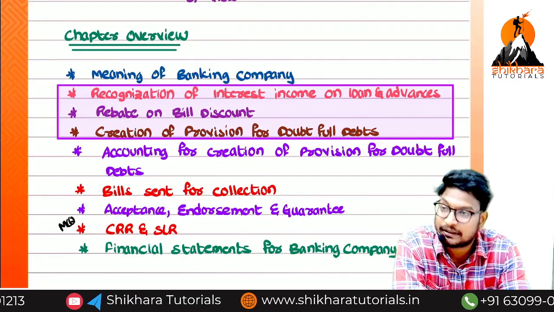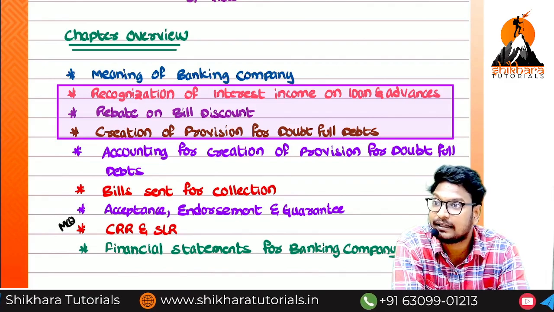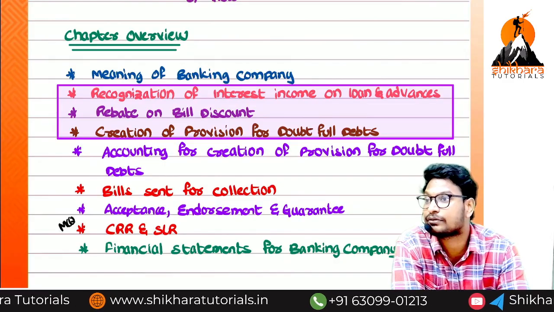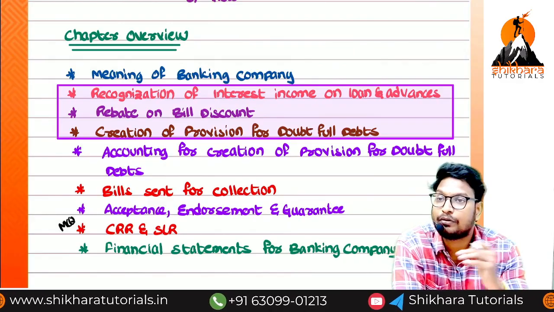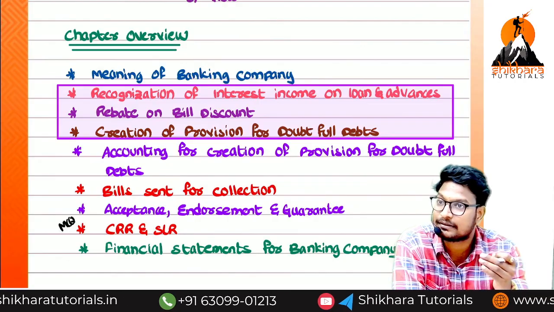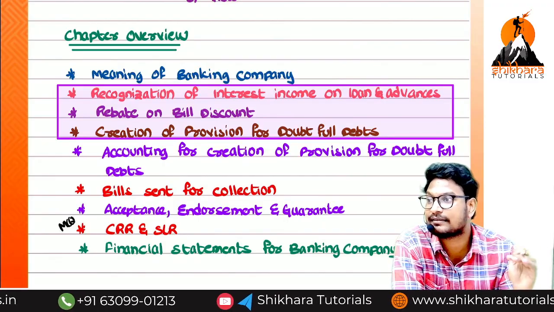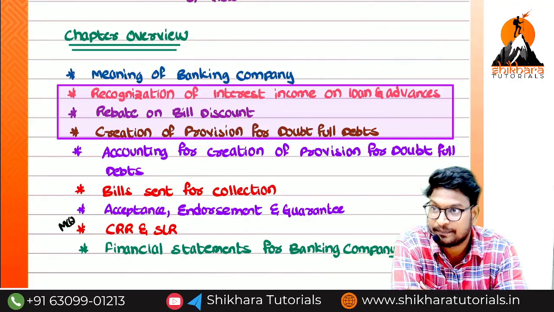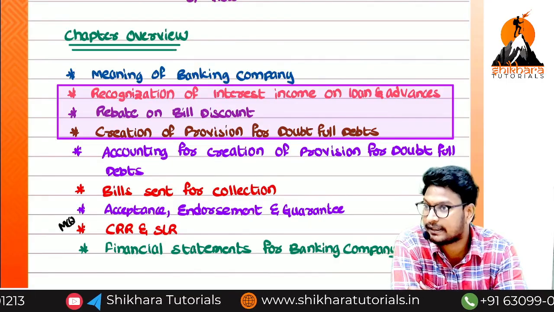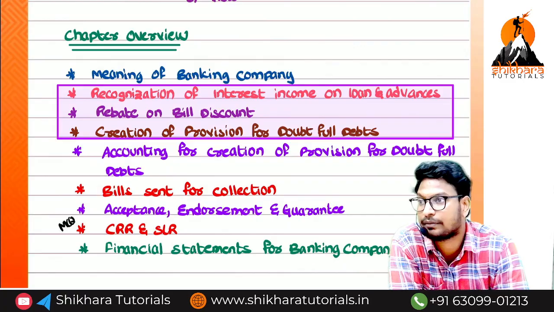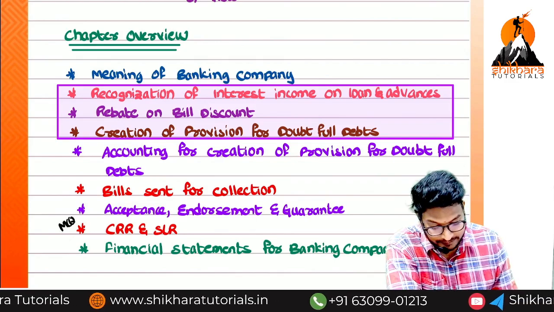Up to 3 months of default is called standard. More than 3 months and less than 15 months is called substandard. First one is standard, second one is substandard. And more than 15 months, and 15 plus 12, how much? 27. More than 15 months and less than 27 months is the first category. More than 27 months and less than 51, I think, is the second category. More than 51 months is called what? Third category. These are the points we have successfully discussed in the provision, and this is also completed.